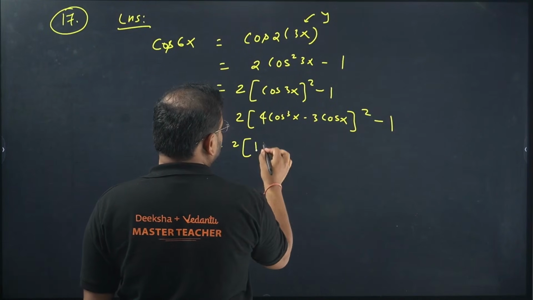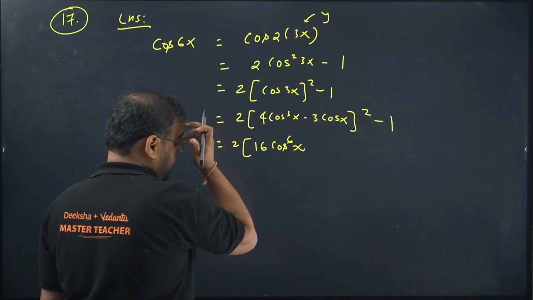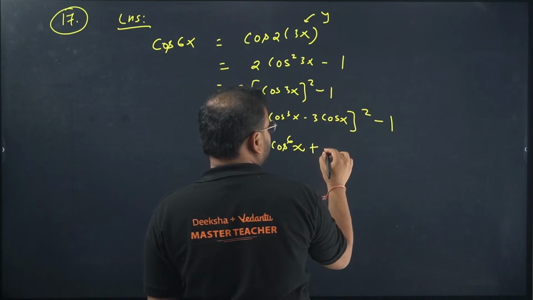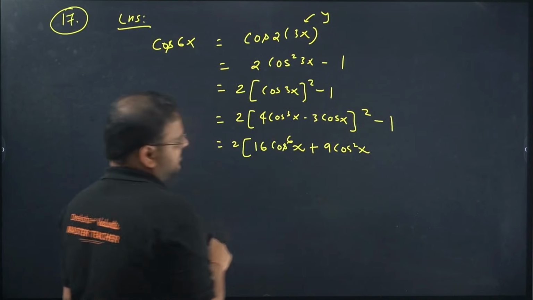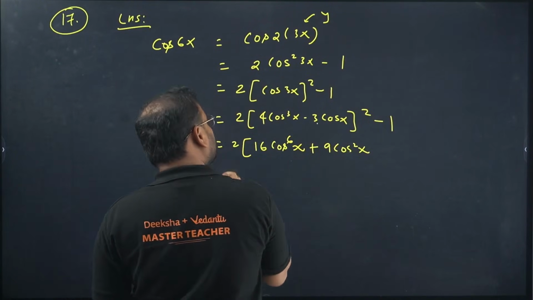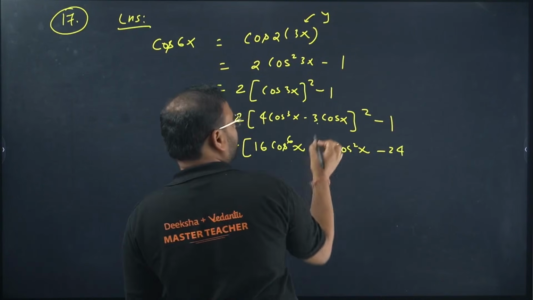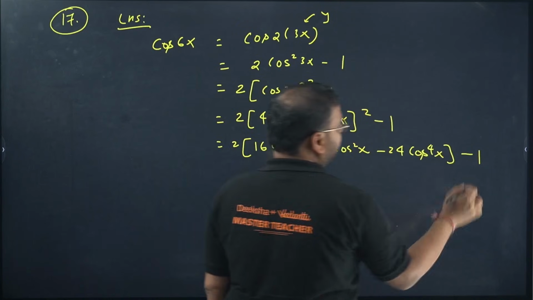4 square will be 16. Cos will become power 6, cos 6x. Okay. And over here we'll have plus square of this. So 3 square is 9, and we'll get 9 cos square of x. And minus 2ab. So 4 into 3 is 12, into 2, 24. And cos cube into cos, so cos power 4x. Outside we have minus 1.